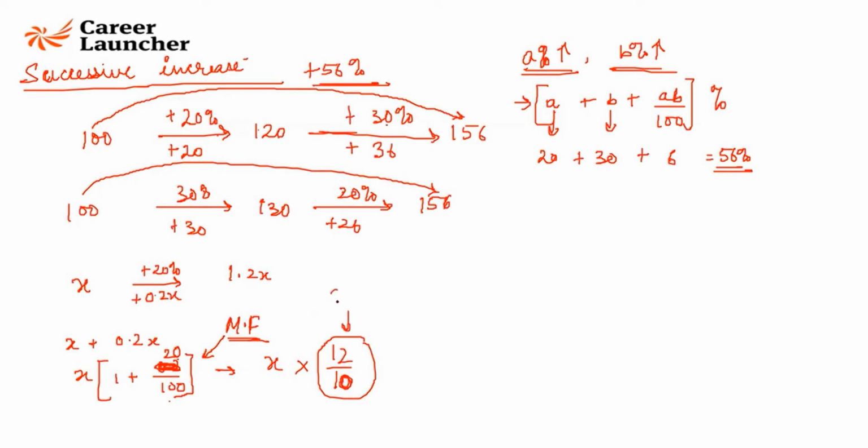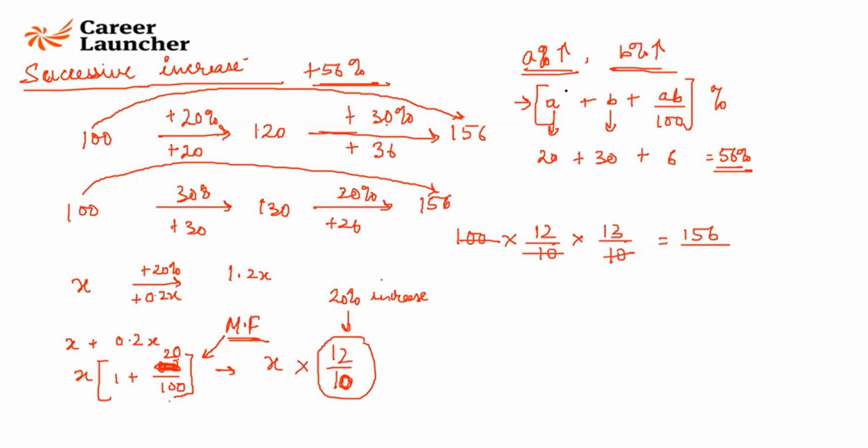What should be the multiplication factor for 30% increase? This is for 20% increase. What will be the multiplication factor for 30% increase? It is going to be 13 by 10, 1.3 or 13 by 10. So basically, I had 100. It got increased by 20%, so it got multiplied by 12 by 10. It again got increased by 30%, so it got multiplied by 13 by 10. I'll get 156.